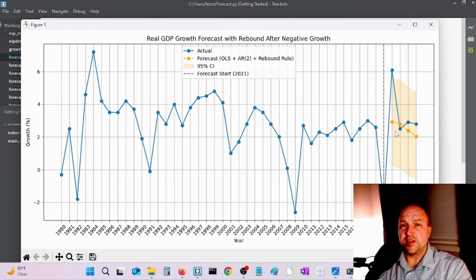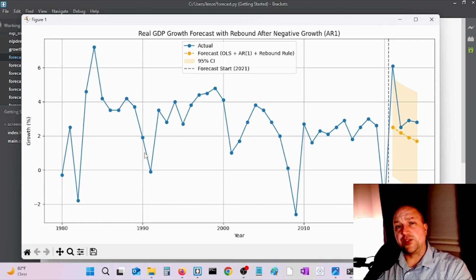You can see the forecast here, we have higher GDP growth following this huge dip, but it's nowhere close to the above 6% growth that we had in 2021. But we've made a little progress. And the other forecasts here, they're not that great into the future. So I made little changes to the model.